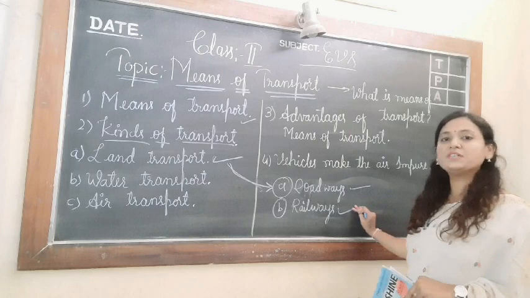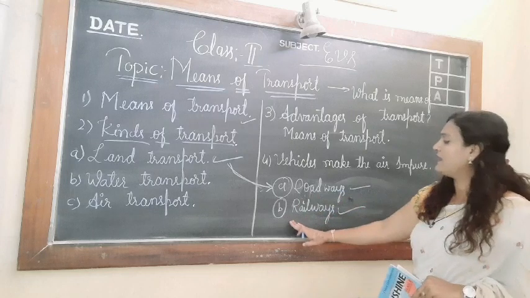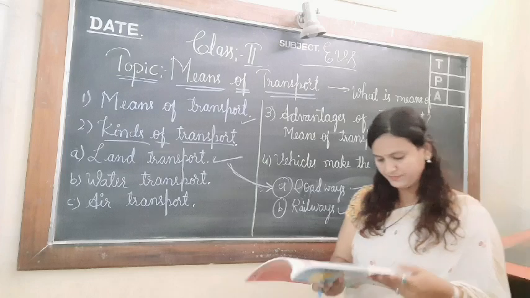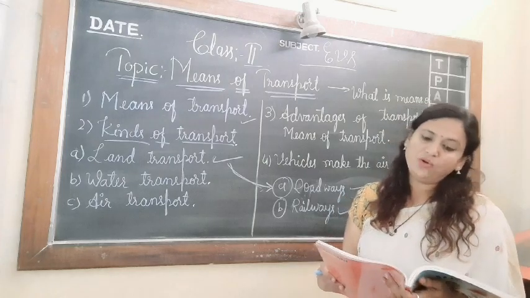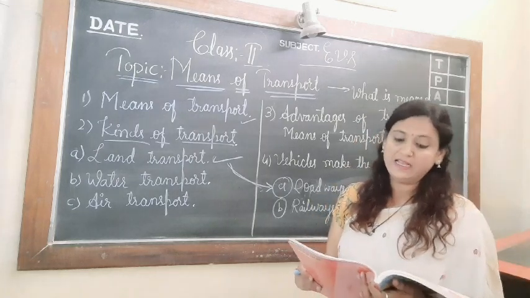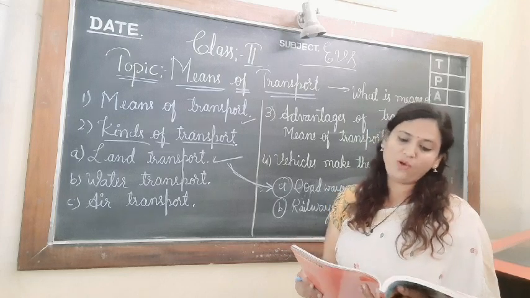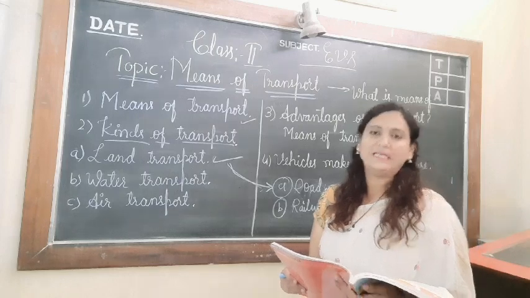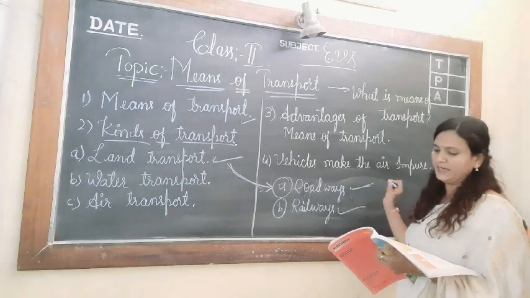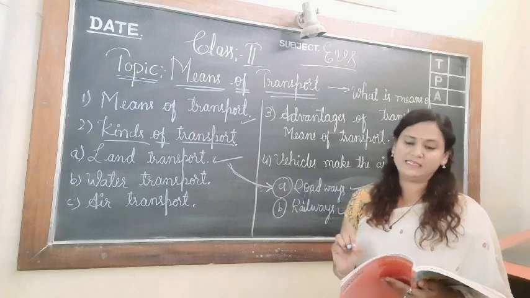So what is roadways, children? The vehicles which travel on road are called roadways, and the vehicles that travel on rail are railways. Let us study roadways first. Roadways are the network that connect different towns, states and cities. There are national highways, expressways, flyovers and kacha roads on which vehicles travel.